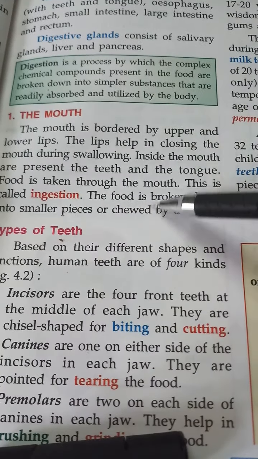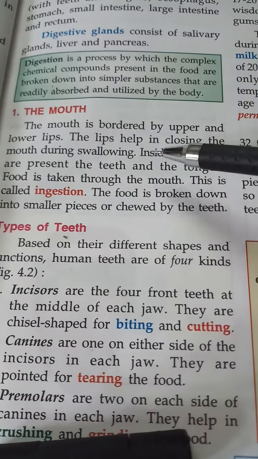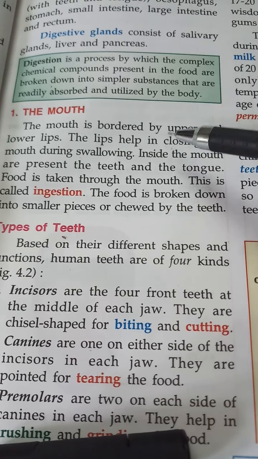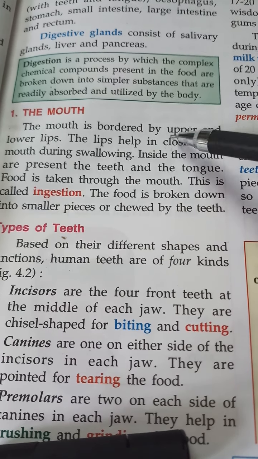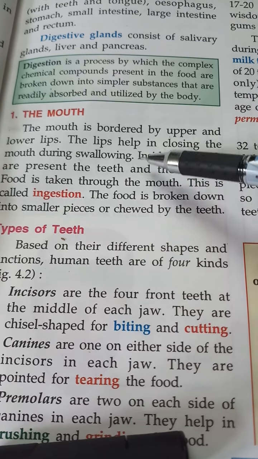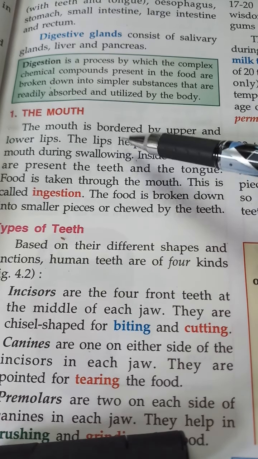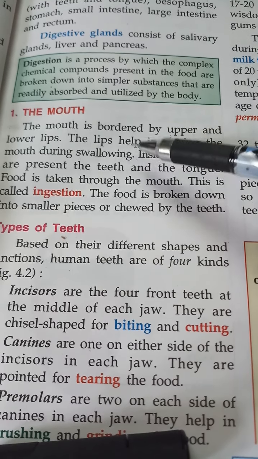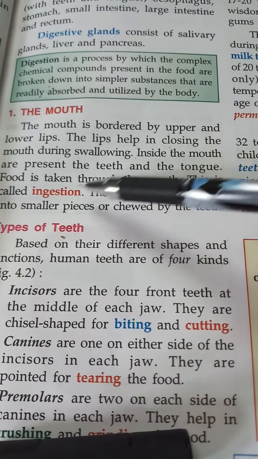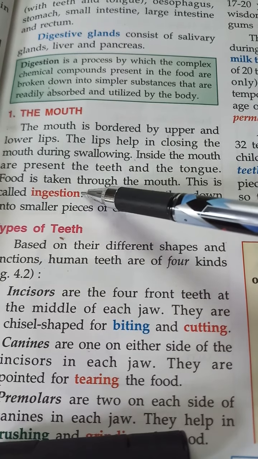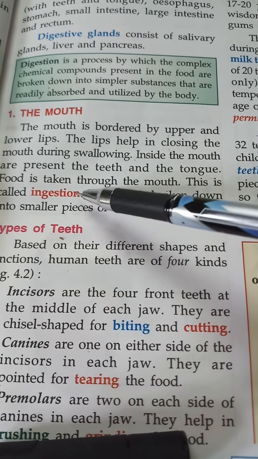Then let us see the role of the mouth. You can see that the lips are around the mouth so that we can close our mouth especially at the time of swallowing. Lips must be closed at the time of swallowing. Then the food is taken through the mouth. This is called ingestion. I told you that point earlier.